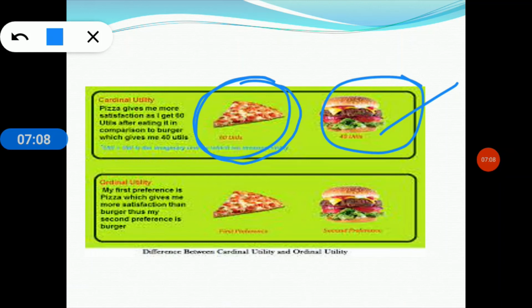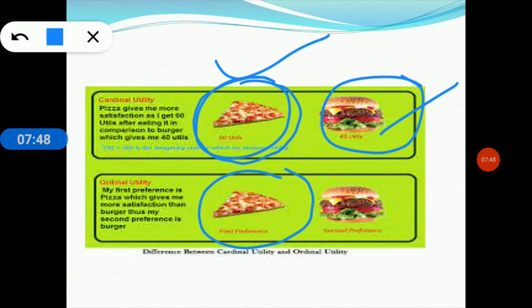Clear? So that's why my first preference is pizza in the cardinal utility approach, because it gives me more satisfaction. And in the ordinal utility approach, my first preference is pizza because it gives me more satisfaction, not in value. Clear? Not 60, 40 or 80, but which gives me more satisfaction or less satisfaction. So my second preference is burger because it gives me less satisfaction than the pizza. Clear?